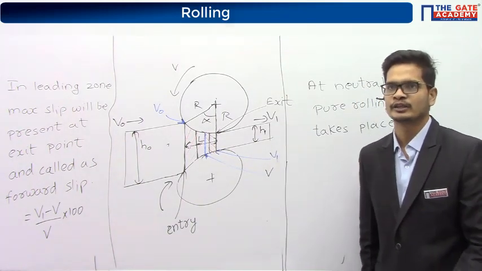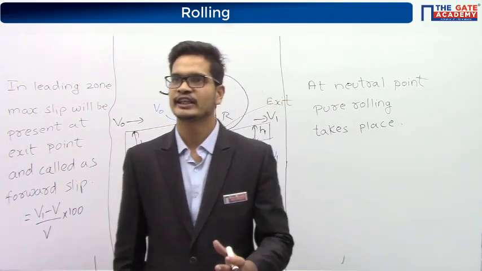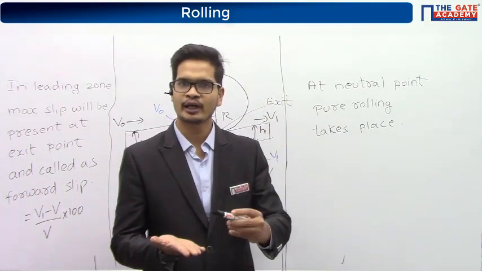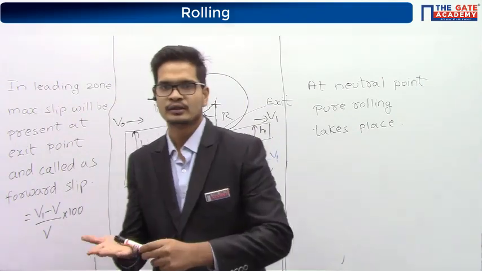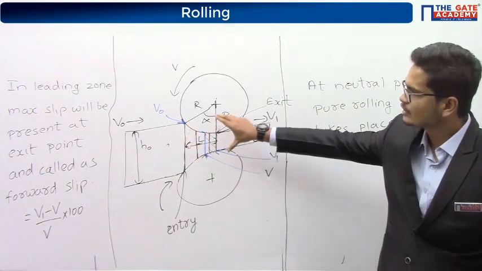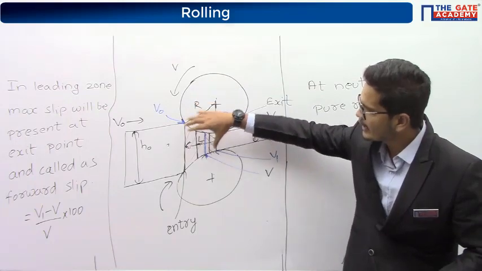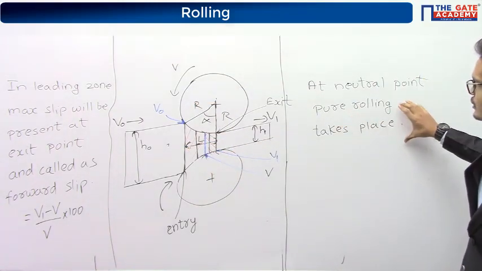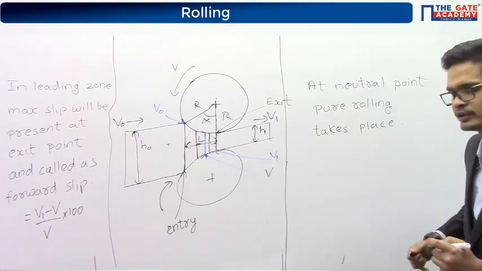In case of slipping. Okay, so everyone is saying slipping. Very good, guys. In case of slipping, we'll get higher contact area between the roller and the component. It means the minimum area will be at the neutral point.